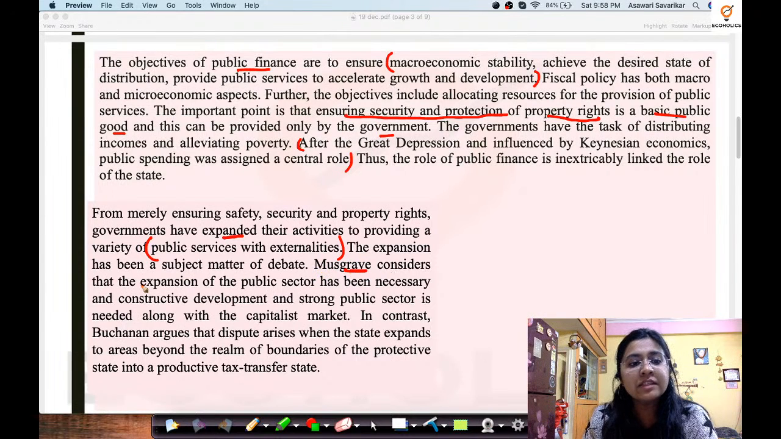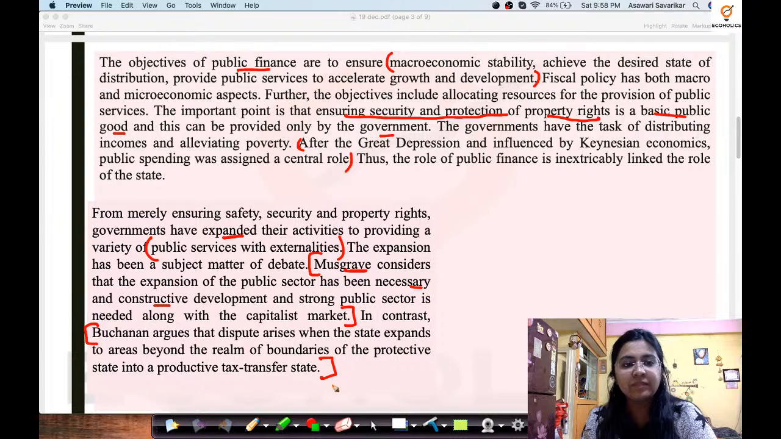Musgrave considers that the expansion of the public sector has been a necessary and constructive development. So this has been stated by whom? By Musgrave, that the expansion of the public sector has been necessary and constructive, and a strong public sector is needed along with the capital market. In contrast, Buchanan argues that dispute arises when the state expands beyond the boundaries of the protective state into the productive, tax-transfer state. Now, let us read only this much.